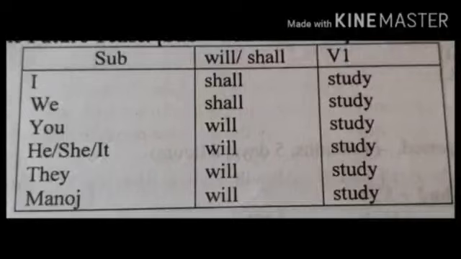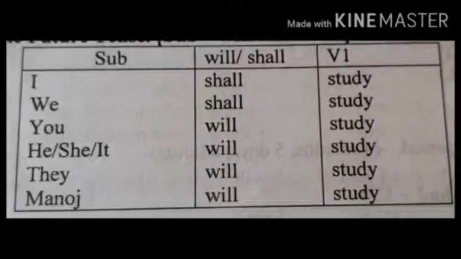Whenever you want to express a strong determination or a promise or a threat, what will happen? Both the rules will be reversed. Both the rules means shall is used with first person pronouns, as I said, and will is used with the second and third persons. Just now we had discussed. But now here what will happen? Both the rules will be reversed. Will is used in the first person and shall with the second and third persons.